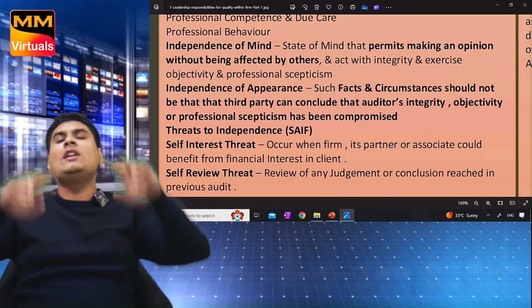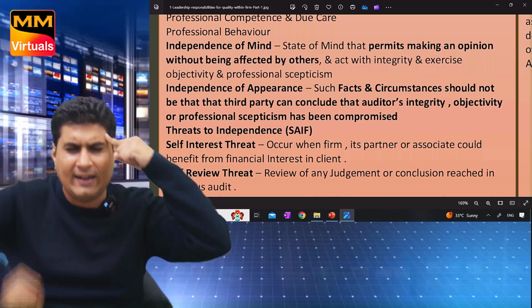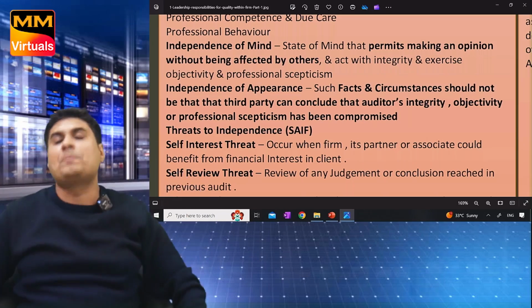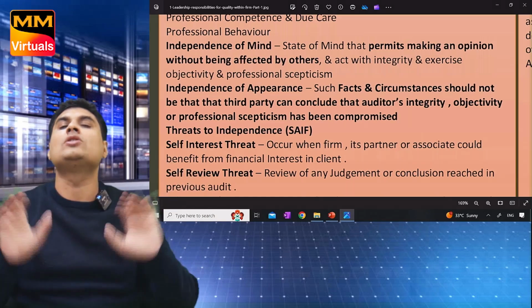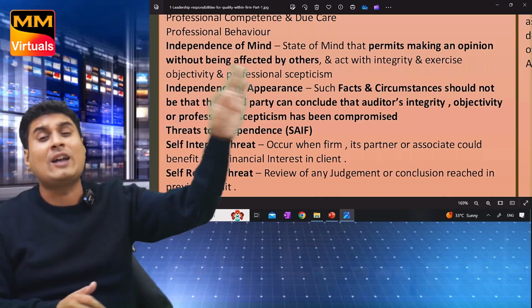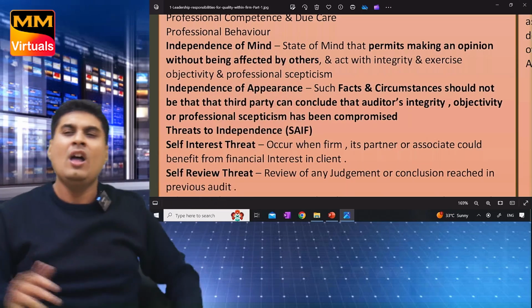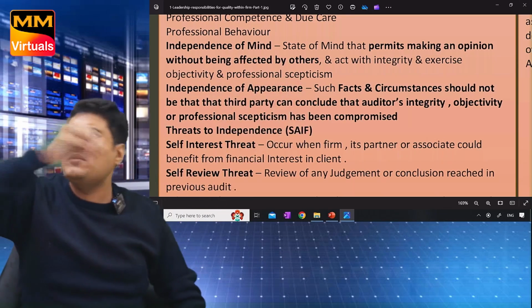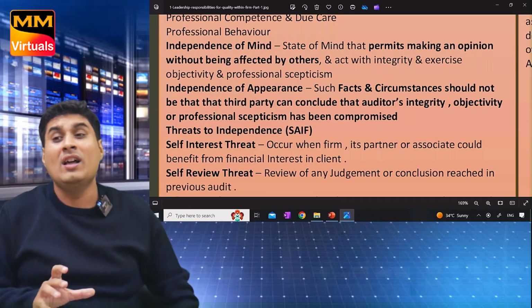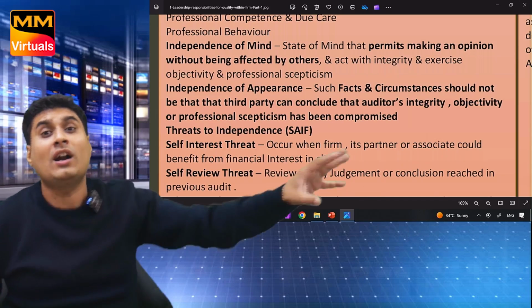In short, two independences are there: independence of mind and independence of appearance. First, let me tell you independence of mind. It is the state of mind which allows us to form an opinion without being affected by others. Your mind should be such that you can form an independent opinion. Though you are given the audit by someone, he should not be able to tell you, sir, do the audit like this.